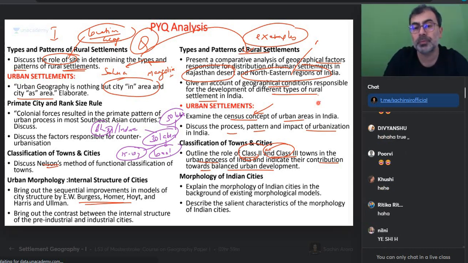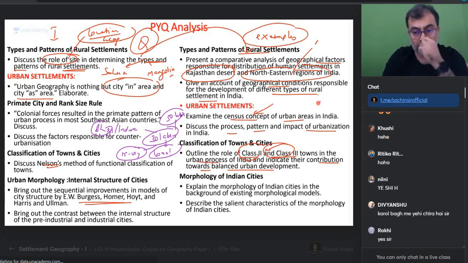True, I'm saying class 2, class 3 cities have a big role to play, true or not? Why are you talking about civil services? Almost everywhere, true or not, almost everywhere it's going into commercialization. I'm not getting into just education, even medicine.